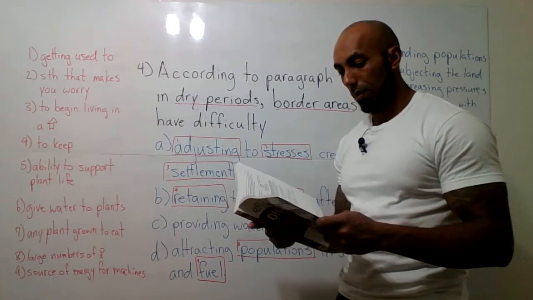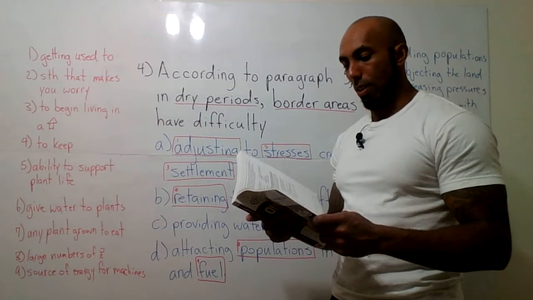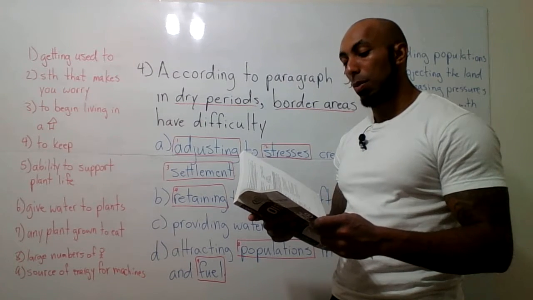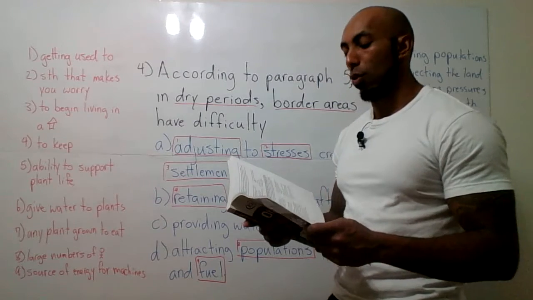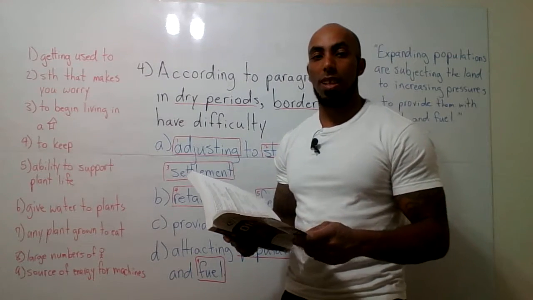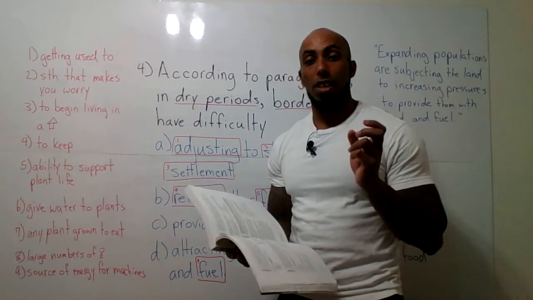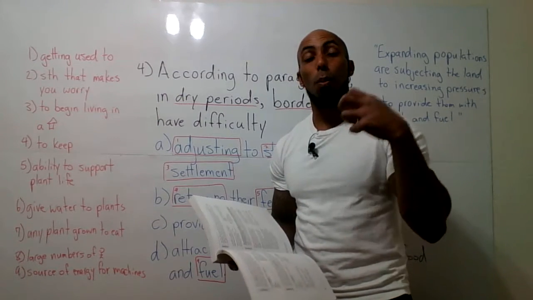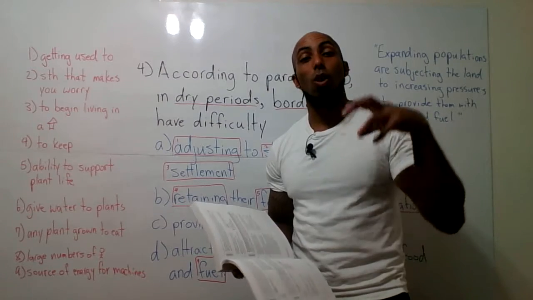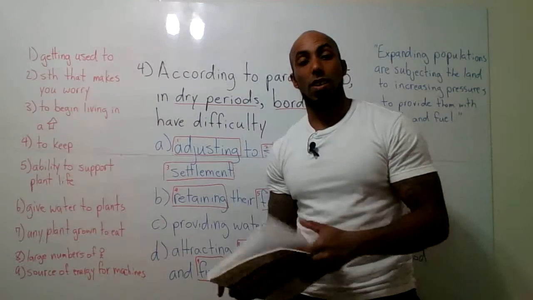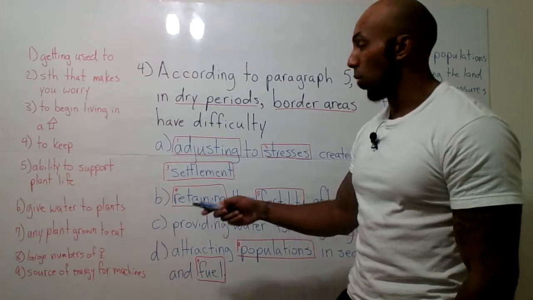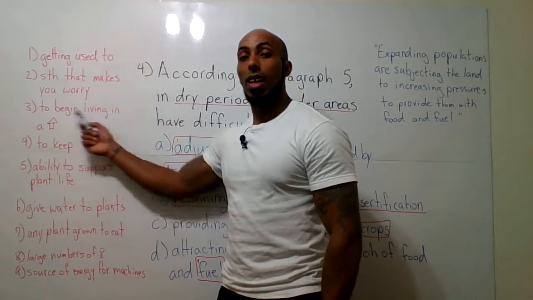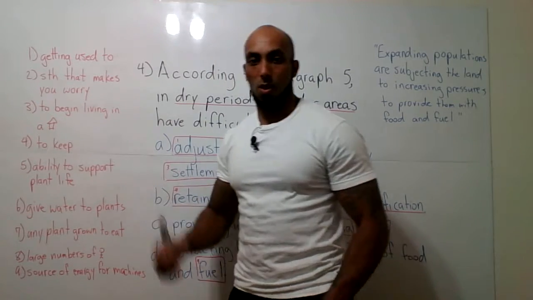Okay, there is no doubt, however, that desertification in most areas results primarily from human activities rather than natural processes. That just means that more areas that weren't deserts before are becoming deserts because more and more people are settling or starting to live in areas. And that's actually one of our vocabulary words here, settlement. And settlement just means to begin living in a place. Okay.